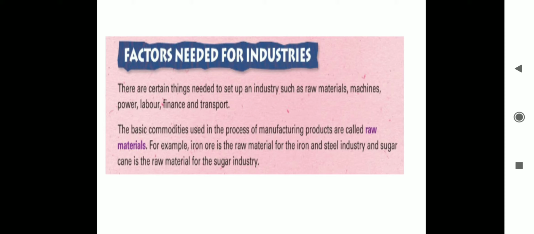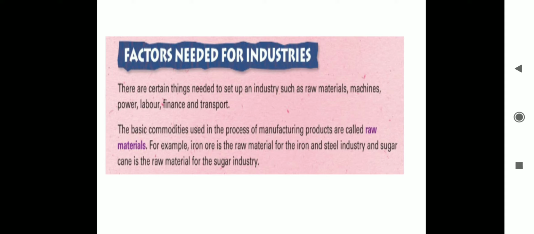For example, iron ore is the raw material for the iron and steel industry. Without iron, it cannot be set up, so that is the raw material and the basic requirement.